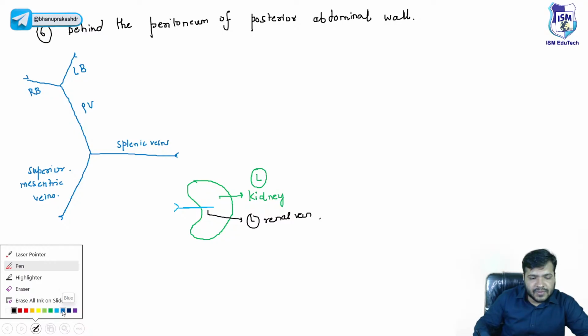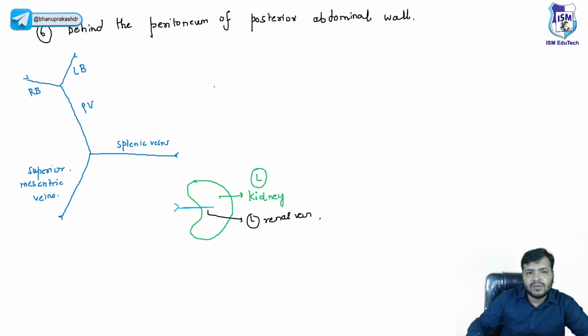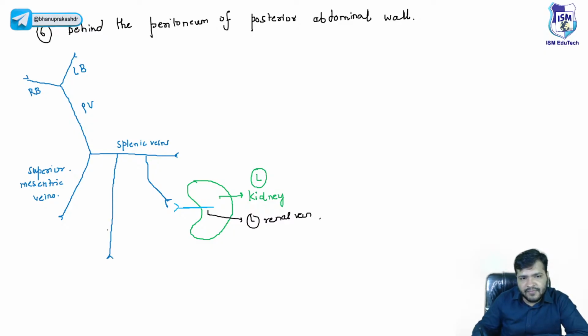Beta, remember that from the splenic veins, there will be veins which will communicate with the left renal vein. Now we have the inferior mesenteric vein. I hope everyone remembers that the inferior mesenteric vein drains into the splenic vein. So branches from the inferior mesenteric vein will also be a part of these anastomoses, right?